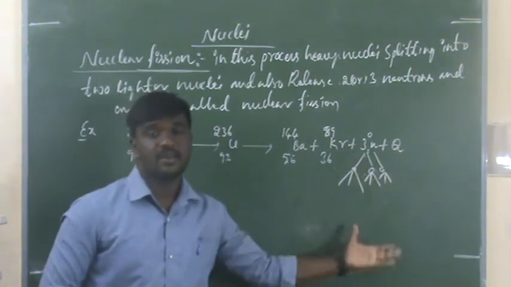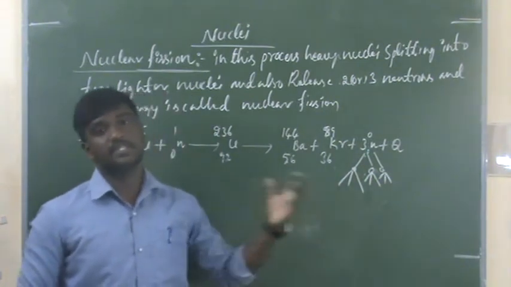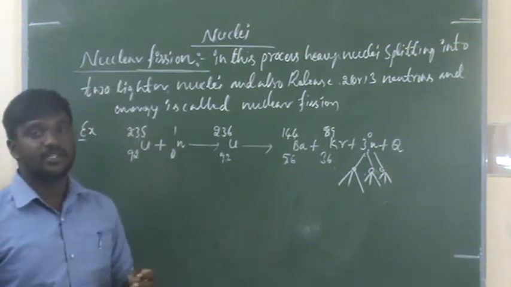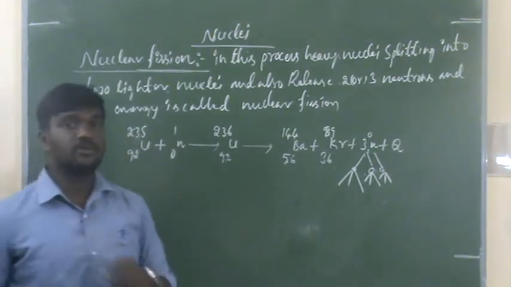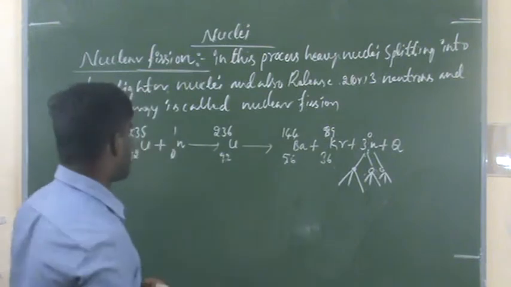Again the process is very continuous. This process is called nuclear chain reaction. There are 2 types of nuclear chain reaction.